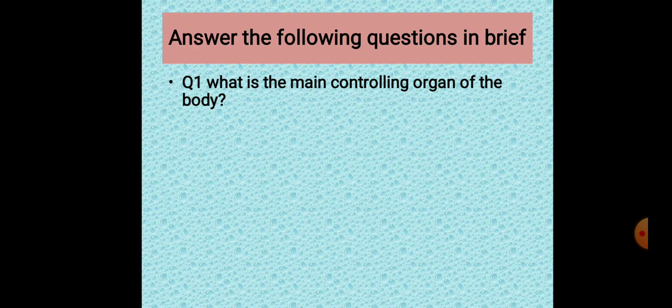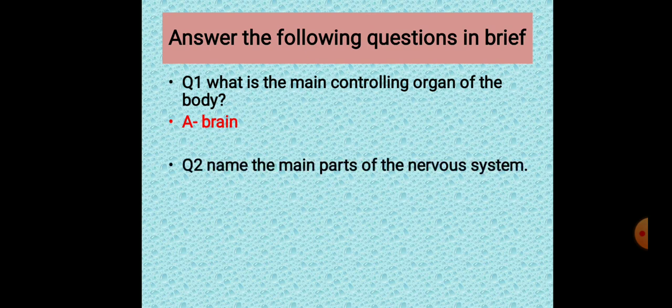So your first question is, what is the main controlling organ of the body? हमारा मेन कंट्रोलिंग ऑर्गन कौन सा है बॉडी का? Yes, this is the brain. Brain controls all the functions of the body, right? And name the main parts of the nervous system. As I have told you, what are the main parts of the nervous system? Yes, brain, spinal cord, and nerves. Have you understood? 3 of them make the nervous system, right?